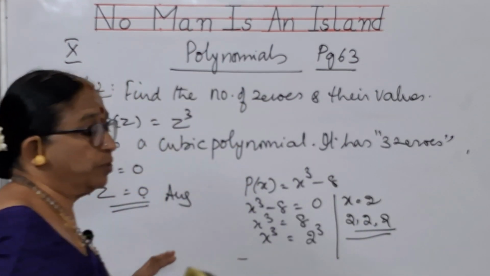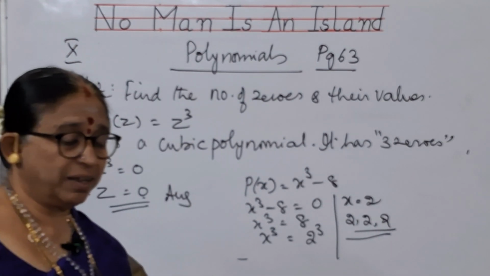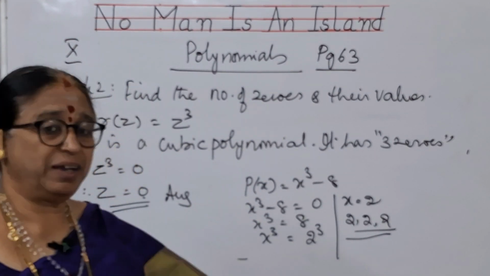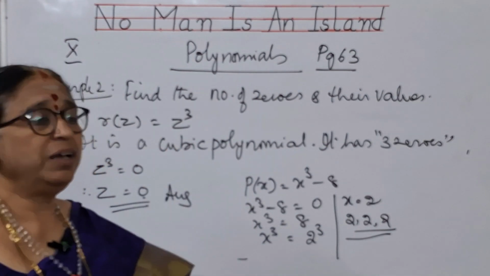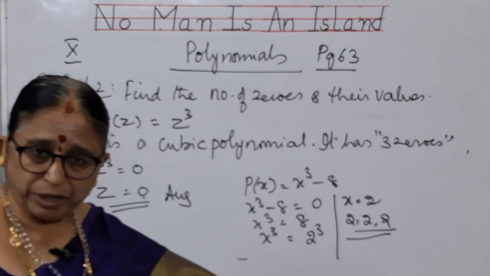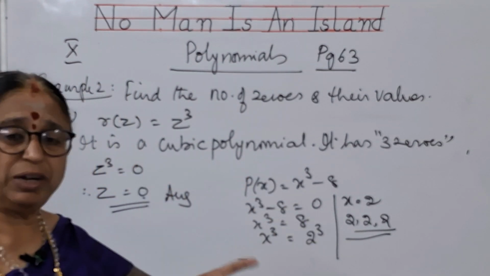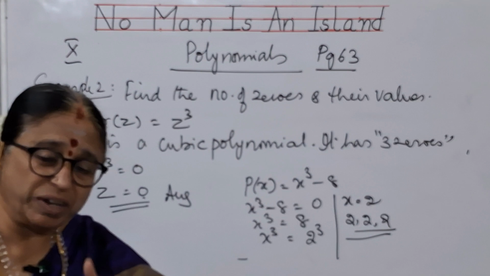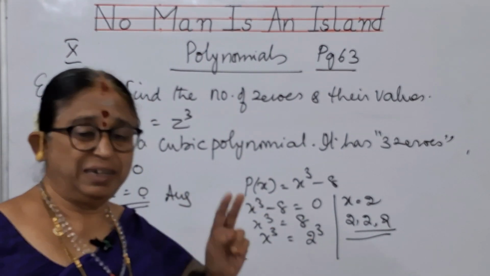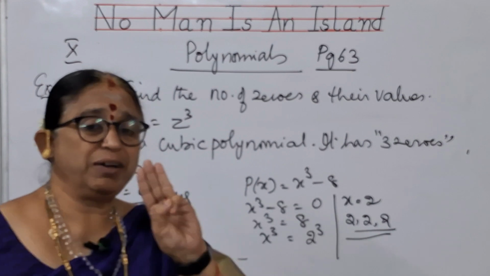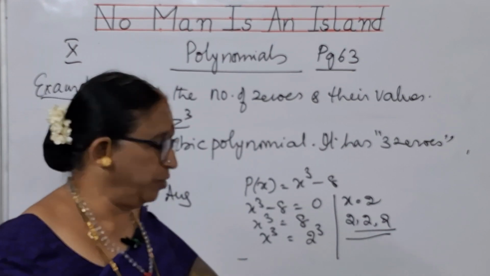Only the thing according to this problem, what you need to understand, whatever is the degree, every degree of a polynomial has got a specific name. If the degree is 1, it is linear polynomial. If degree is 2, it is a quadratic polynomial. If degree is 3, it is a cubic polynomial. Degree 1, linear polynomial will have 1 zero. Degree 2, quadratic polynomial will have 2 zeros. Degree 3, cubic polynomial will have 3 zeros. This is the one which you need to understand for your further studies.